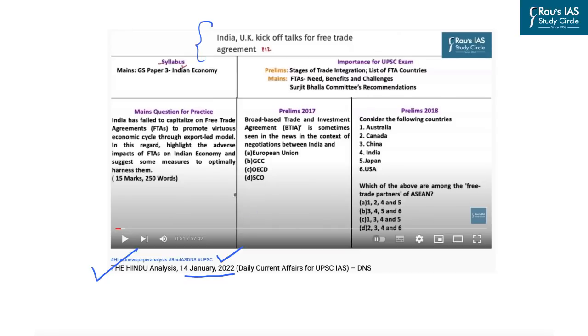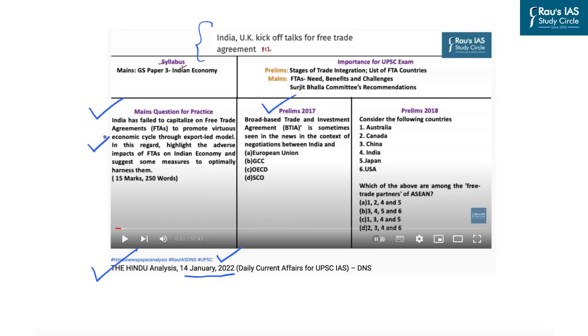And if you look at these questions, these are all related to trade agreements that India has signed or has been working upon in the past. For example, in 2017, a question was asked related to the Broad-based Trade and Investment Agreement, BTIA, that India was discussing with the European Union. This question was asked in the mains examination and it talked about India having failed to capitalize on free trade agreements and their various economic aspects.